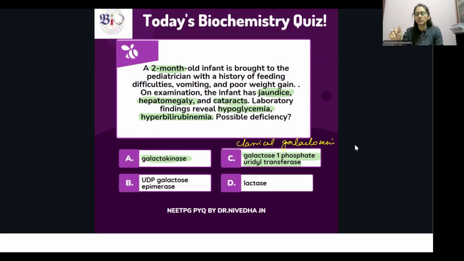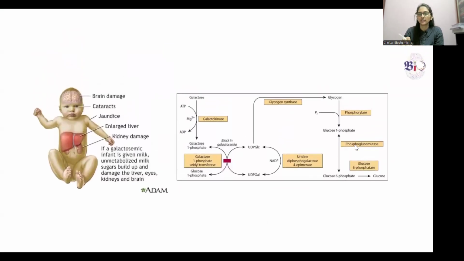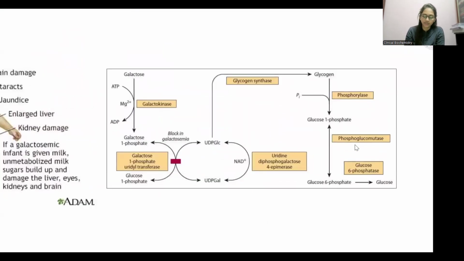But in classical galactosemia, you have severe symptoms like jaundice, hepatomegaly, everything together. So that's more severe. Since this patient has hepatomegaly and jaundice, you're going to choose galactose 1-phosphate uridyl transferase as the answer, right?